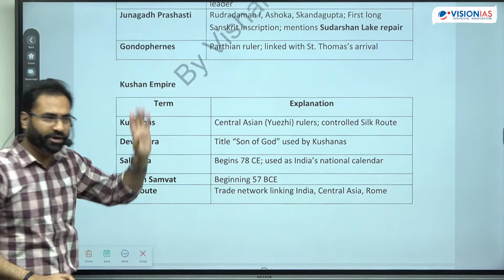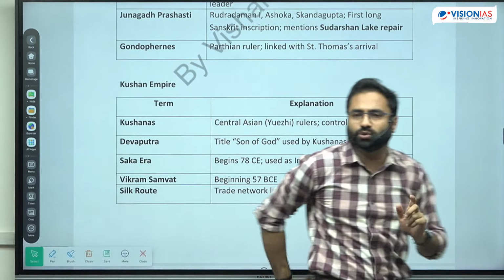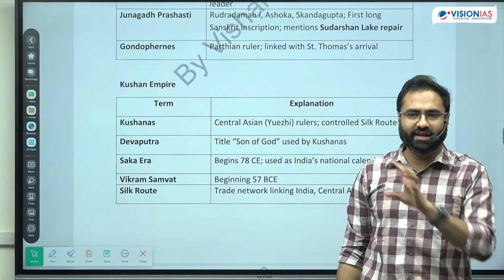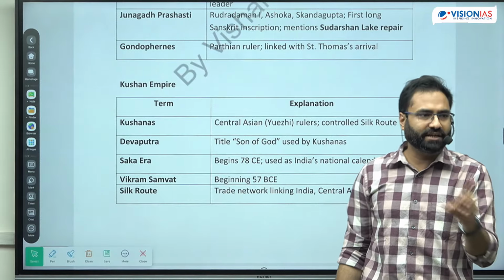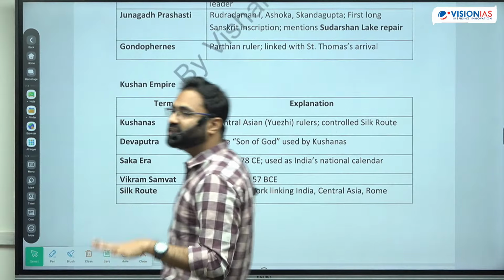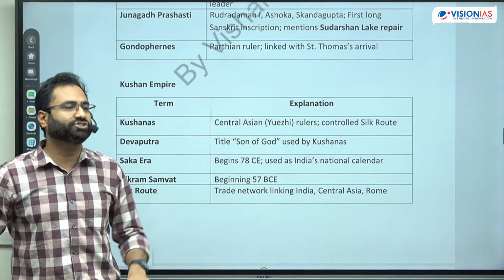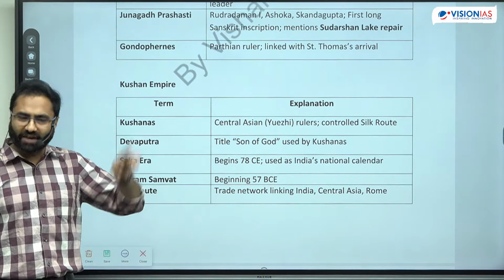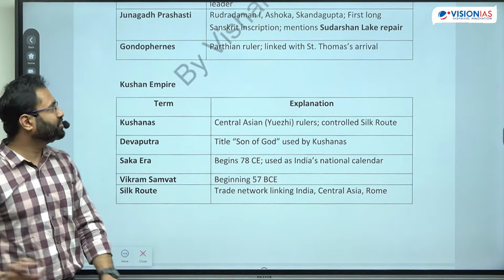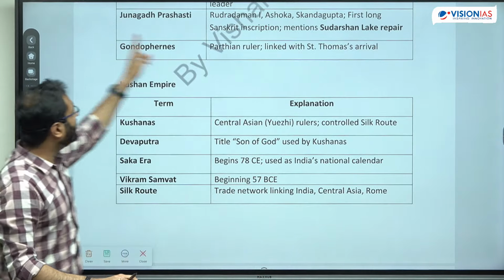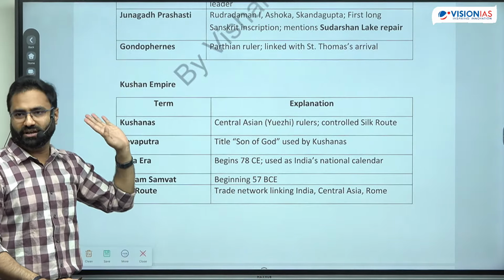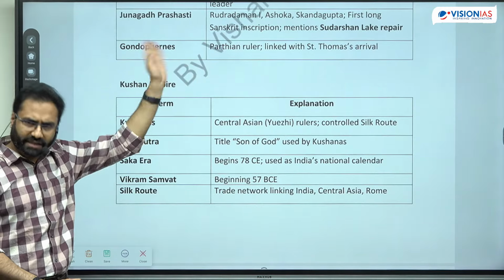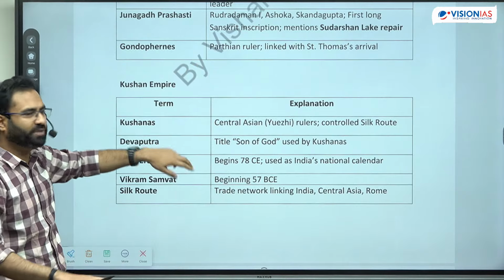So Gondopharnes was a prominent ruler. Why was Gondopharnes important? Because during his time period, roughly the 1st century AD, it is said that the first missionary activities from the side of Christianity got initiated. It is said that Saint Thomas arrived in India in order to spread and propagate Christianity, and that is why he is attributed with the arrival of Christianity in India. It is also said that Gondopharnes got converted to Christianity. There is no proof of this, but it is said that Saint Thomas arrived during his time period.